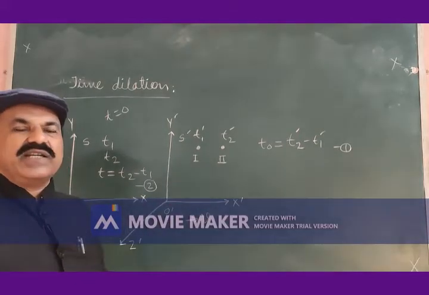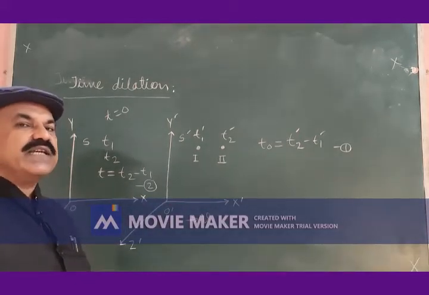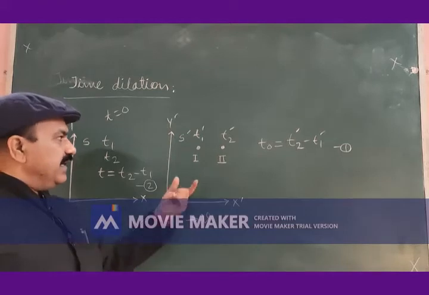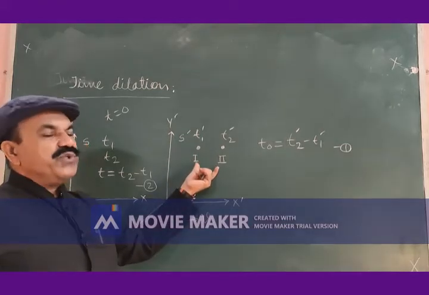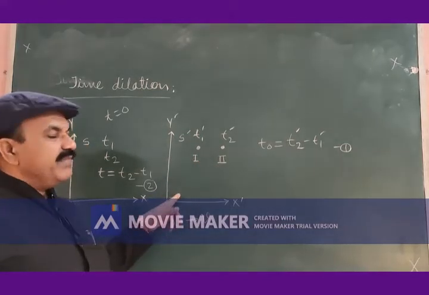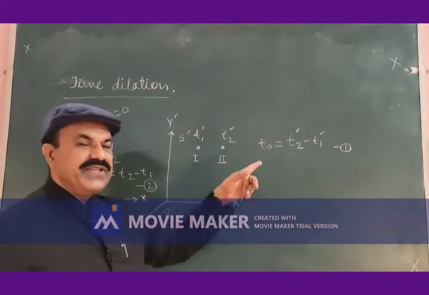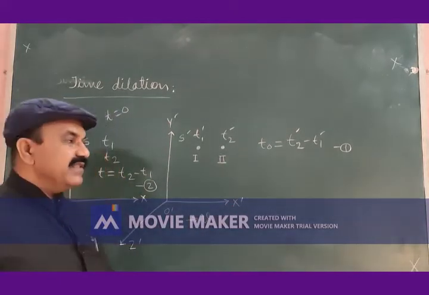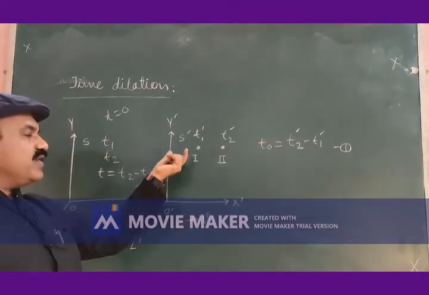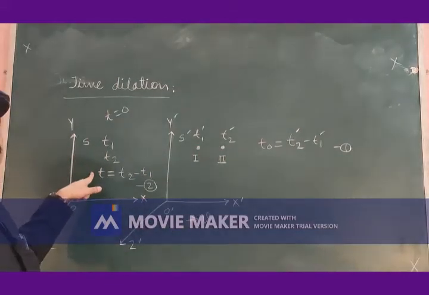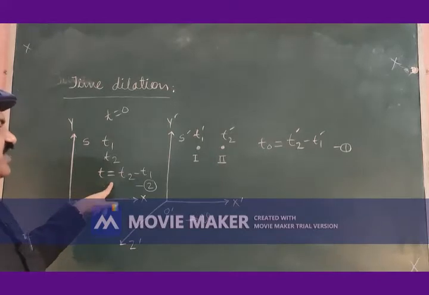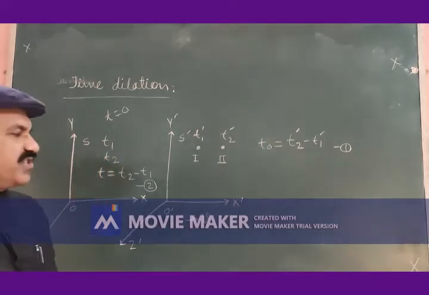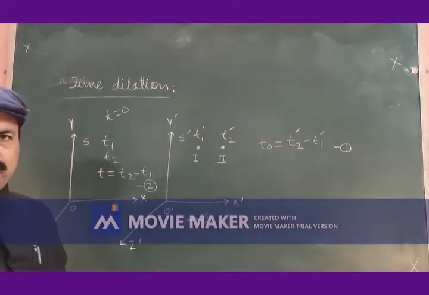The time interval between these two events as observed by O prime in the same frame of reference is T0 is equal to T2 prime minus T1 prime, whereas this time interval as observed by the observer in the stationary frame of reference is t is equal to t2 minus t1, equation 2.